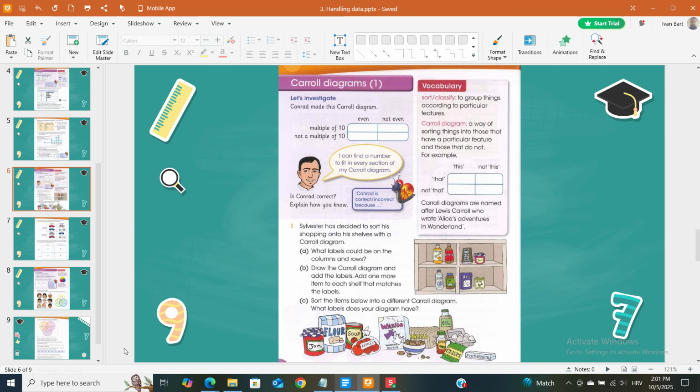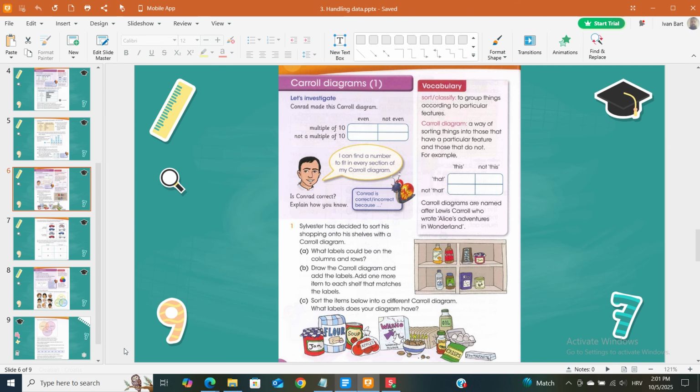Vocabulary. Sort, classify: to group things according to particular features. Carroll diagram: a way of sorting things into those that have a particular feature and those that do not. For example, this, not this. Is Conrad correct? Explain how you know Conrad is correct. Correct or incorrect, because...